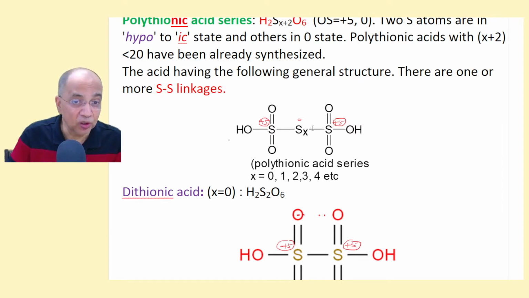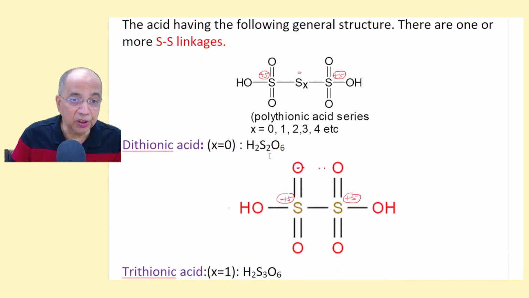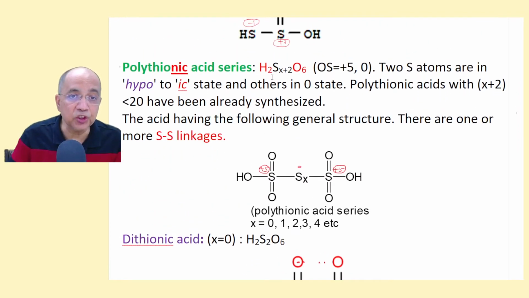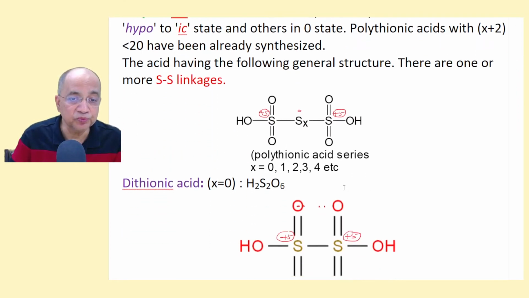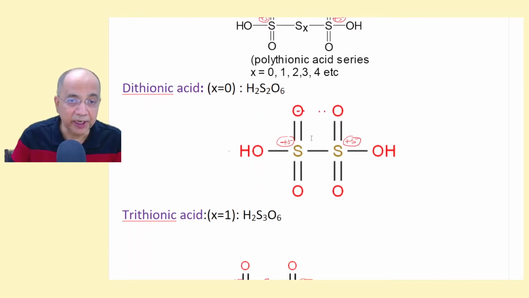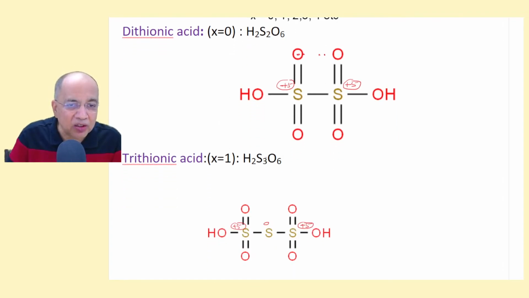X can be 0, that means this will not be there. There is direct connection between these two sulfur atoms. So the formula will be H2S2O6. This X will be 0. This is called dithionic acid. And here you can find out from the structure the oxidation state will be plus 5 each, because these two are identical, homolytic cleavage, right? Dithionic acid.